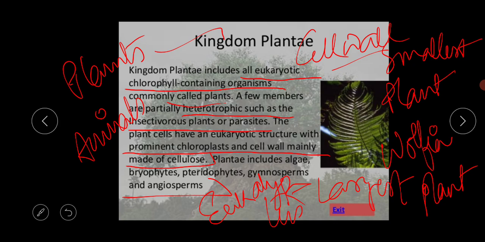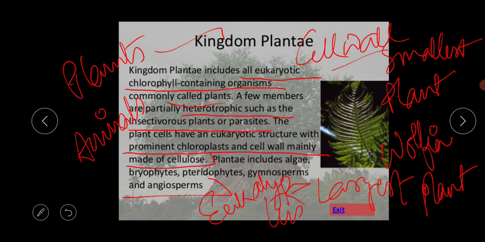Such plastids are called chloroplasts in green algae and embryophytes, phaeoplasts in brown algae and rhodoplasts in red algae. The term chromatophores is also used for the phaeoplasts and the rhodoplasts. Next thing is growth. It is commonly indefinite.